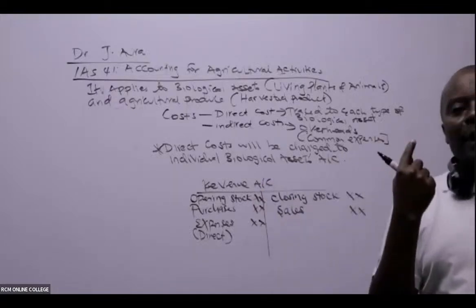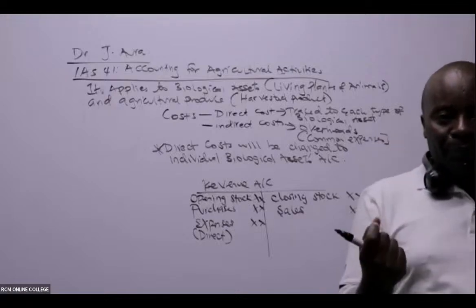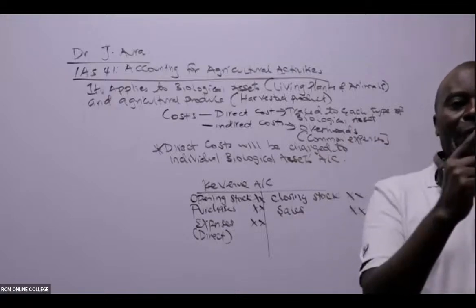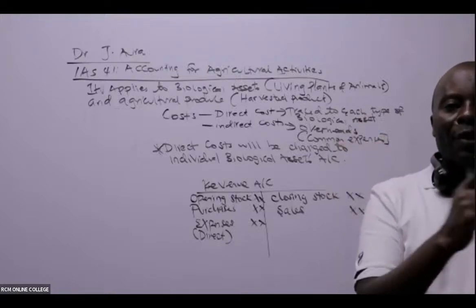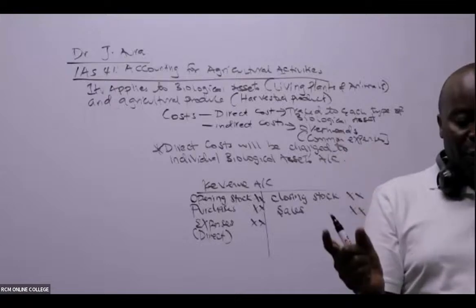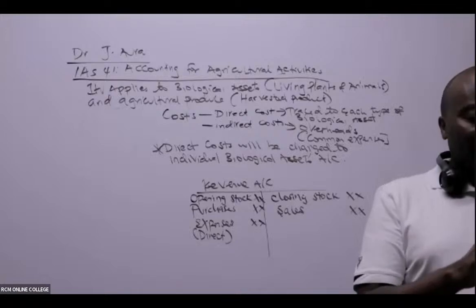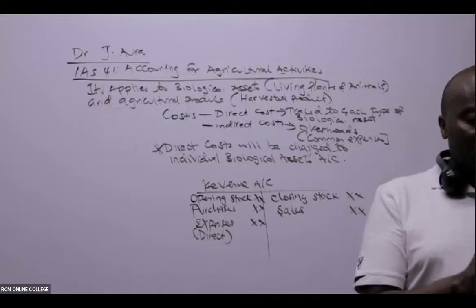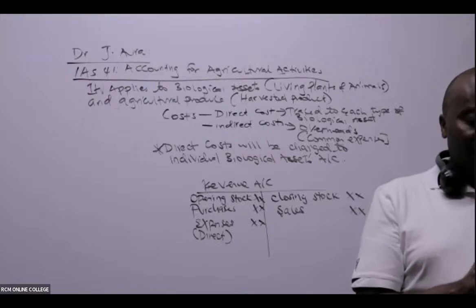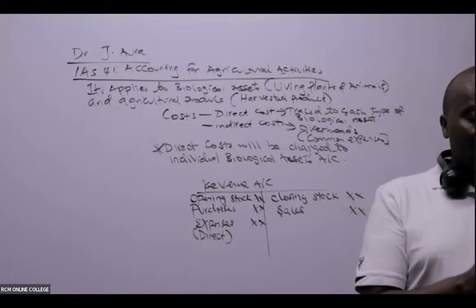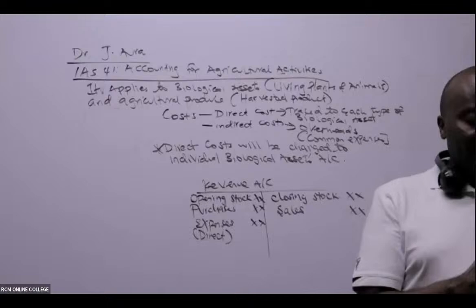So for example, if it is RCM, we have our sheep at Isinya. So you must have a revenue account for sheep. We must have a revenue account for our crops, like maize. So each item will be having its own revenue account. The moment we are able to understand up to there, then, ladies and gentlemen, we are really so good, and we are overcoming. So I would want us to look at an example.